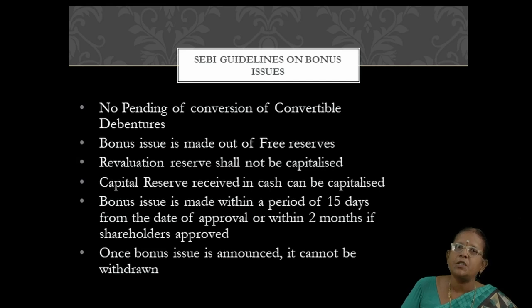If they cannot issue within 15 days, then shareholders' approval is required. Even though the shareholders' approval is obtained, they have to issue within 2 months. If the bonus issue is announced once, it cannot be withdrawn at any cost. So if the bonus issue is announced, it should be issued to the equity shareholders.